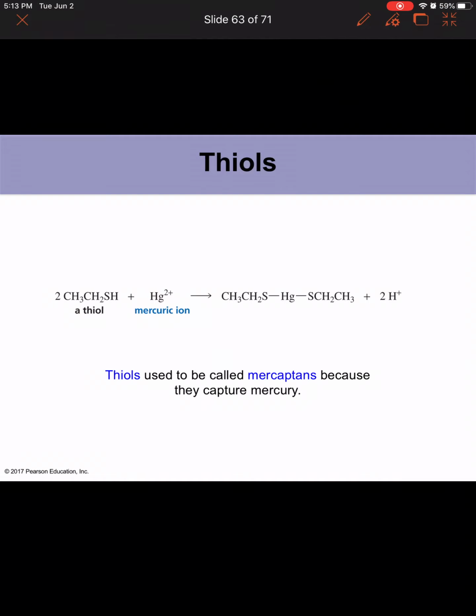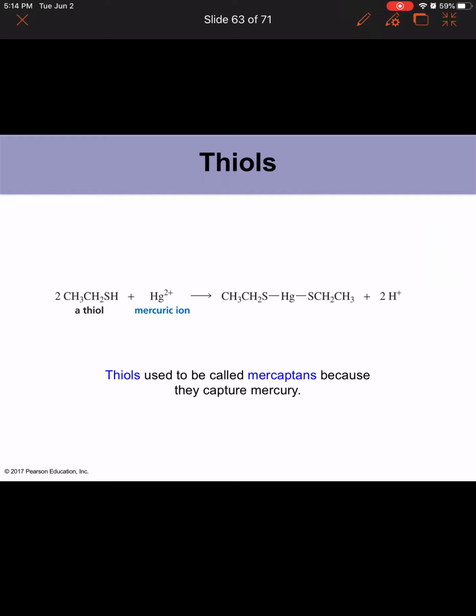So in this section, we're going to talk about thiols. Thiols are alcohols, but in a normal alcohol, we have oxygen, but in a thiol, instead of oxygen, we have sulfur. Remember, oxygen and sulfur are in the same group. Right below oxygen, we have sulfur.